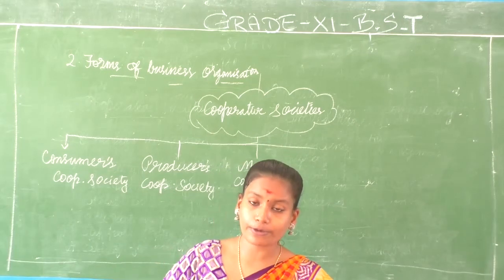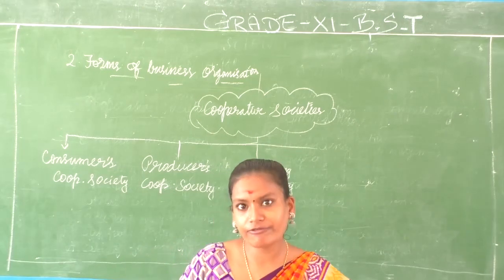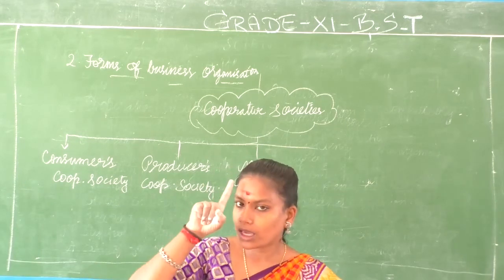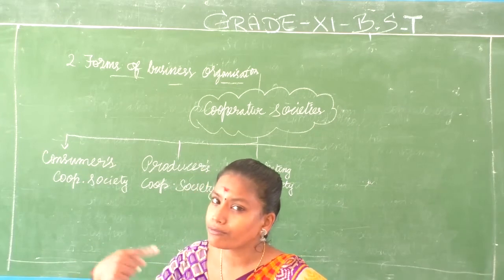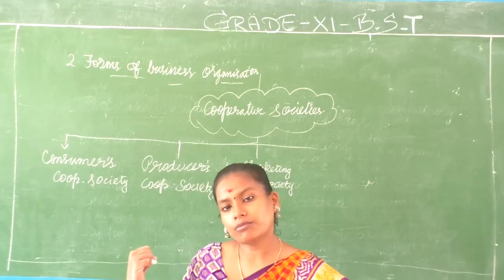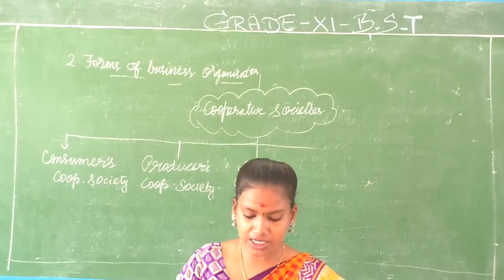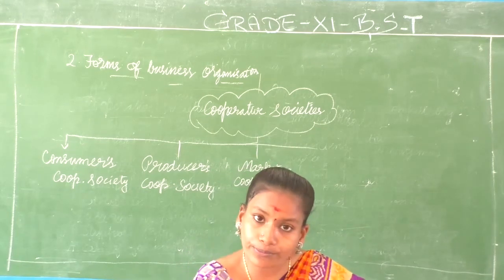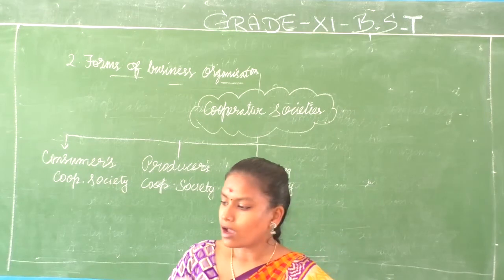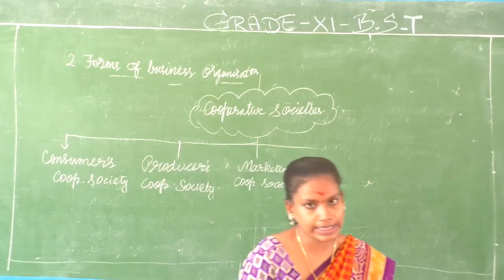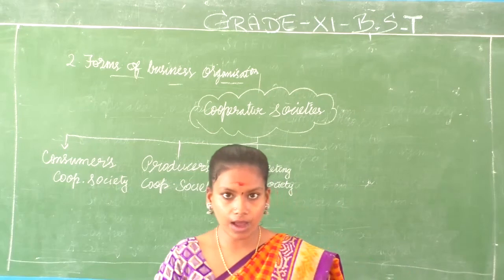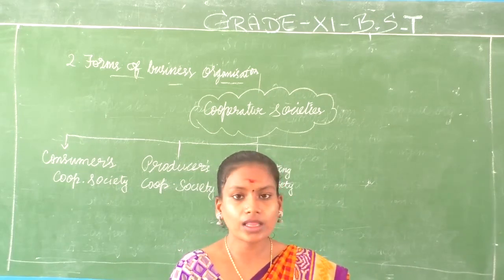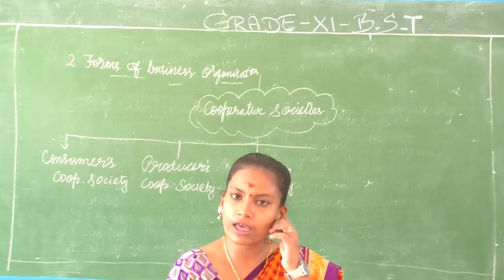It helps the small producers to perform marketing functions like transportation and warehousing in case of selling. There we discussed buying raw materials. Here we are discussing selling the finished goods. Okay, this is also formed by whom? The small producers, who will help each other and take care of the welfare of the members. This is also a voluntary association, and they will fix reasonable prices for their outputs.